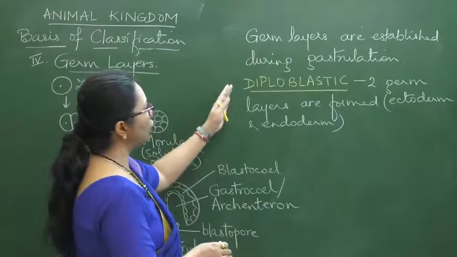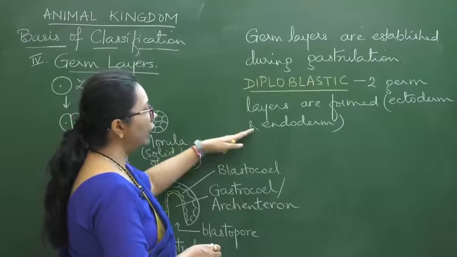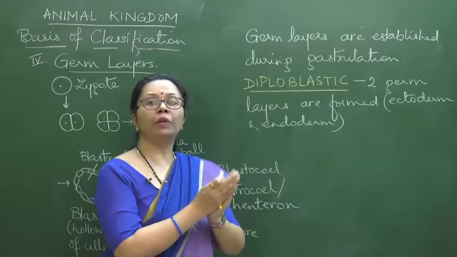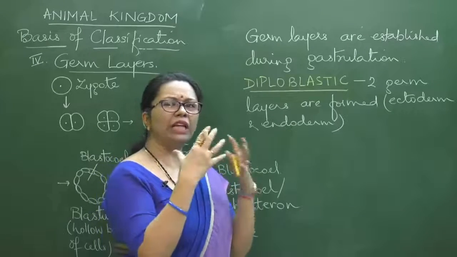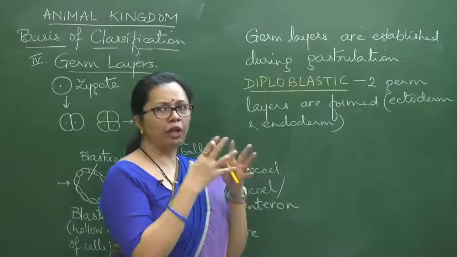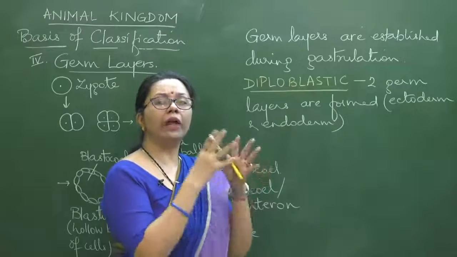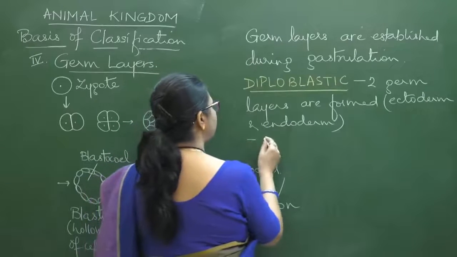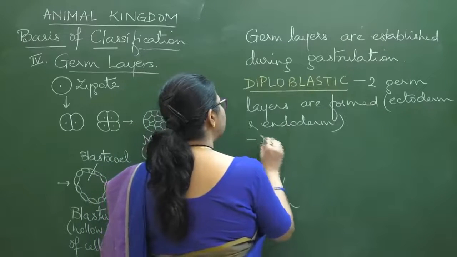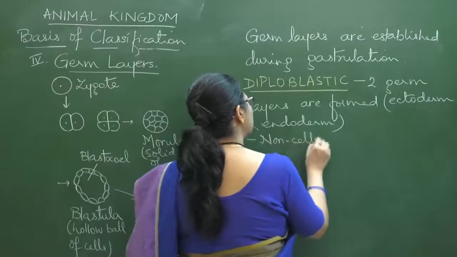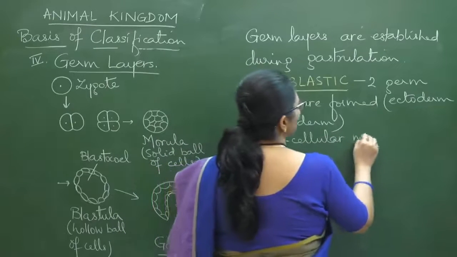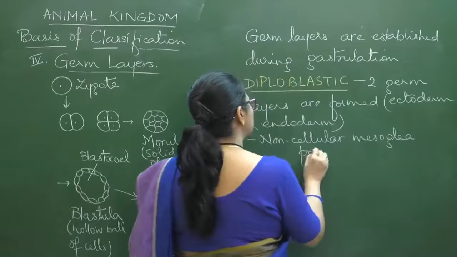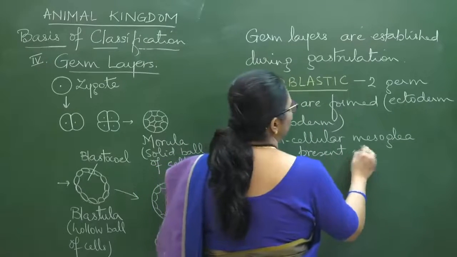Okay, so 2 germ layers are formed, ectoderm and endoderm, and in between these 2 layers there would be a jelly-like substance filled in, which will not have cells in it, that is called the mesoglea. So there is non-cellular mesoglea present in between.